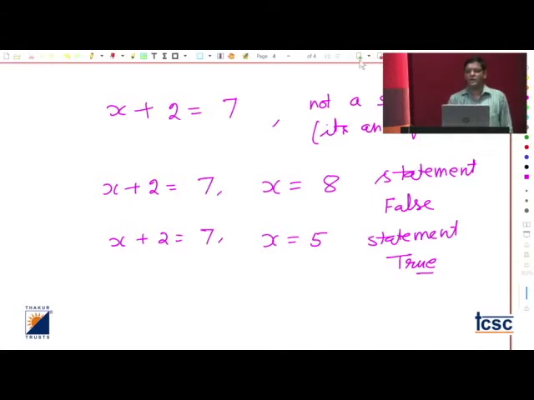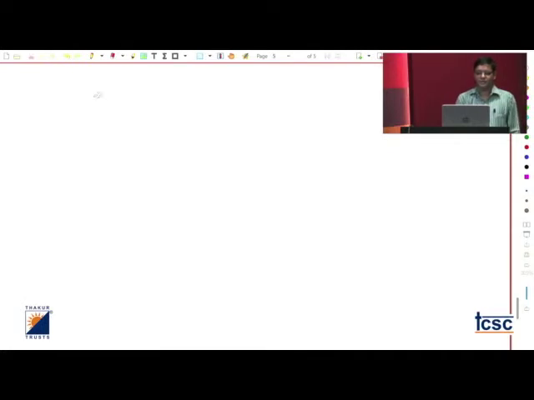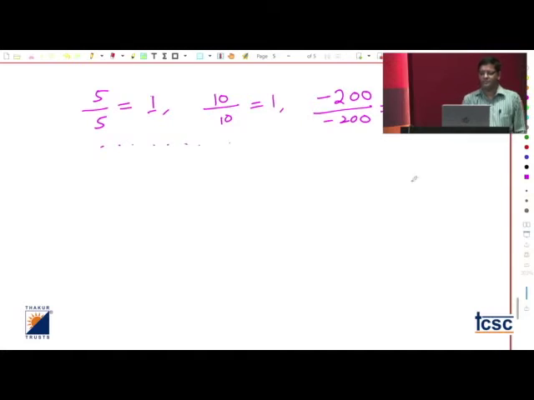Now another part I want to discuss with you. If I say 5 upon 5, you will say 1. 10 upon 10, 1. Minus 200 divided by minus 200 equal to 1, and so on. It means that any number divided by itself, the answer is 1.